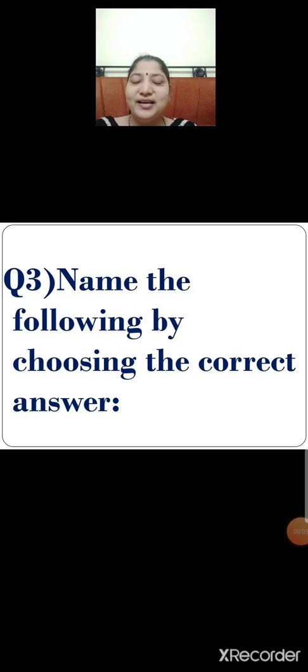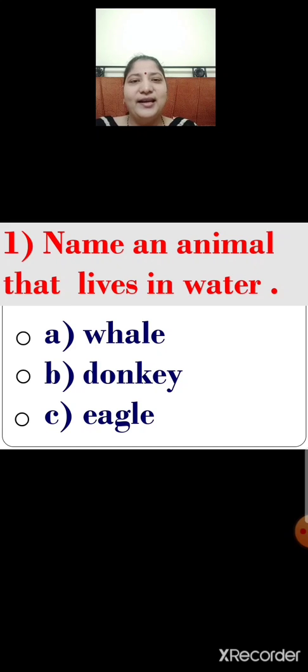Question number 3. Name the following by choosing the correct answer. Number 1. Name an animal that lives in water. Listen carefully. Name an animal that lives in water. There are 3 options given below. Option A, whale. Option B, donkey. Option C, eagle. Children, an eagle flies high in the sky. A donkey walks on the ground. So, which is the correct option?